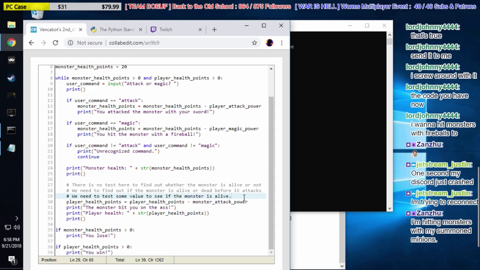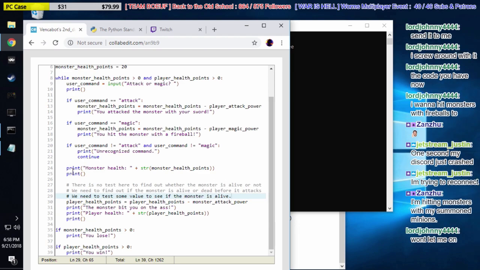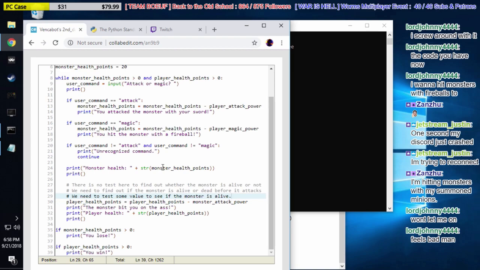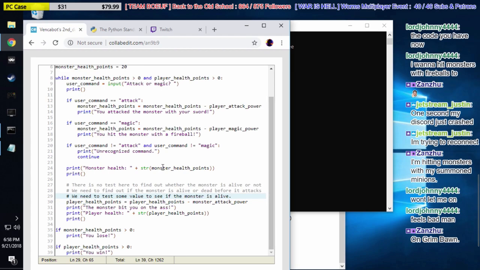Because basically, guys, this monster is always getting a turn to attack, whether or not he's still alive. So we hit the monster right here. He could be dead, but he still gets to attack.